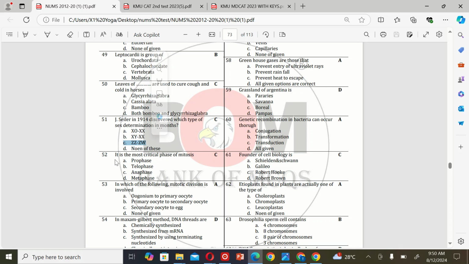The next MCQ is: it is the most critical phase of mitosis. A. Prophase, B. Telophase, C. Anaphase, and D. Metaphase. So the correct option is C. Anaphase.